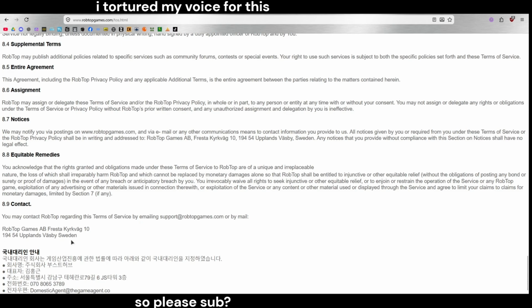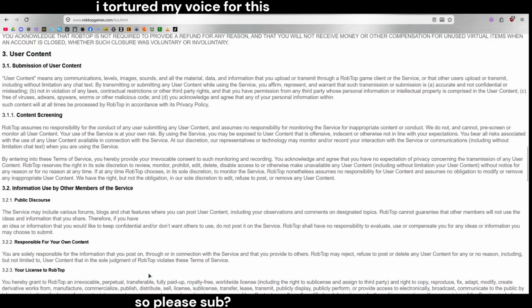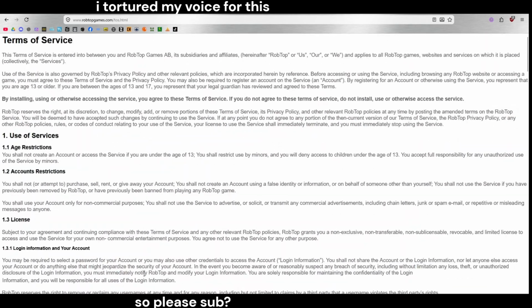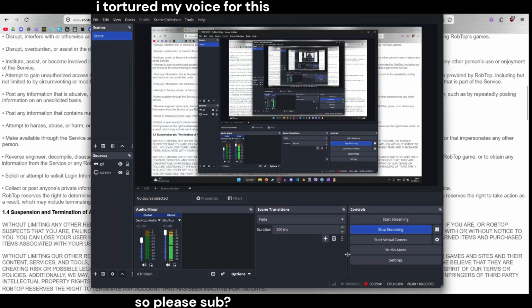Yeah, this is the same thing. And here's things about domestic agents. I don't know what this is all about, but there it is. The entire terms of service.